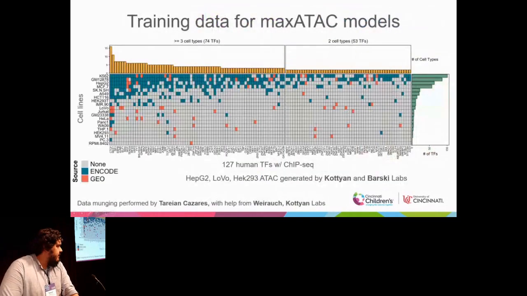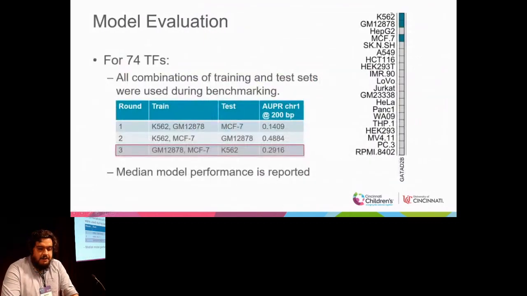Our training data for the maxATAC model was derived from the ENCODE and GEO databases. We used ATAC-seq and ChIP-seq data to train our models. And we were able to develop 127 transcription factor models using these datasets. I just wanted to touch on how we evaluated these models.